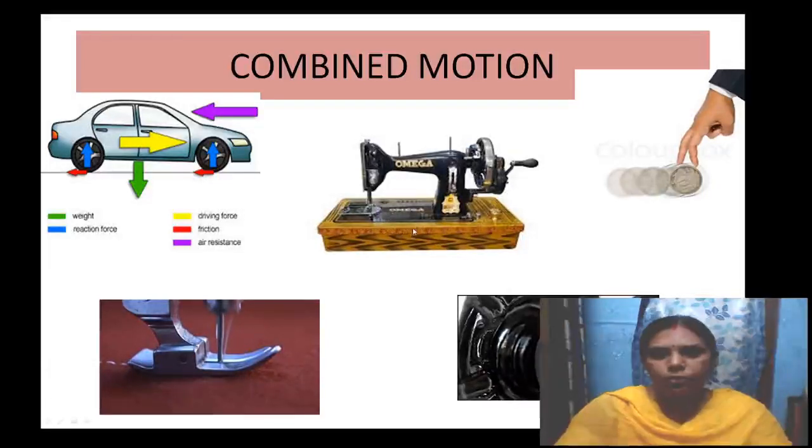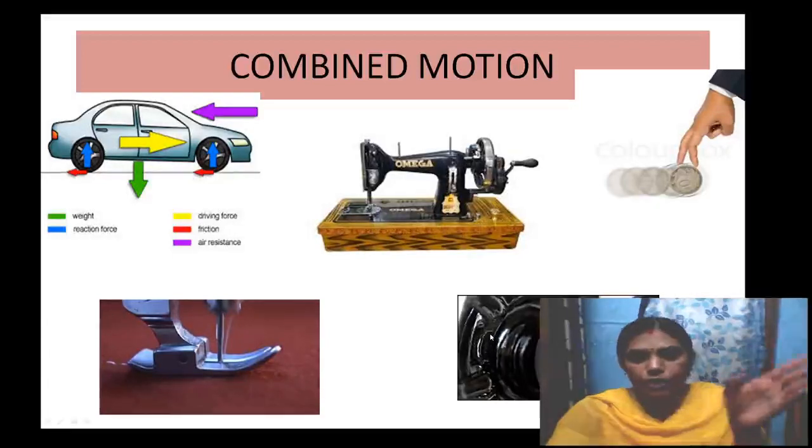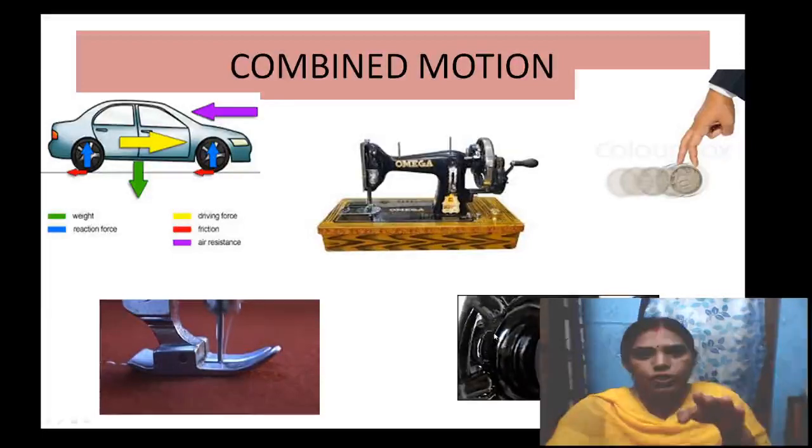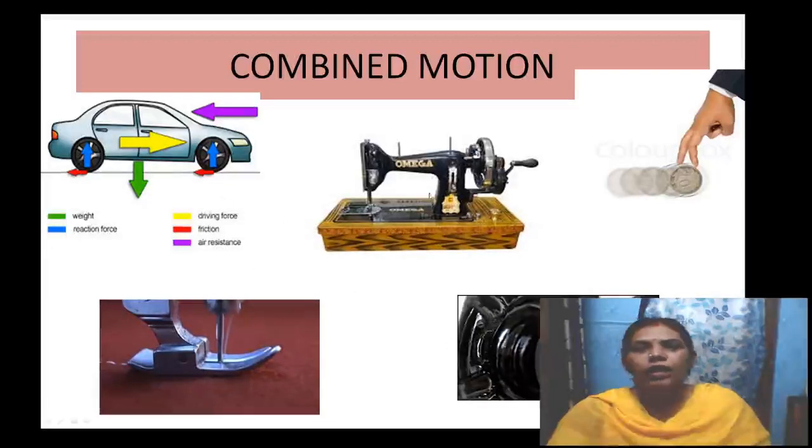And one more best example is the motion of the sewing machine. See, the needle of the sewing machine shows an up and down motion, so it is an oscillatory motion, right? And at the same time, the wheel of the sewing machine, when we rotate it, moves in a circular motion. So both motions are combined together and working. Here oscillatory as well as rotatory motion, both together, you can see in the sewing machine.